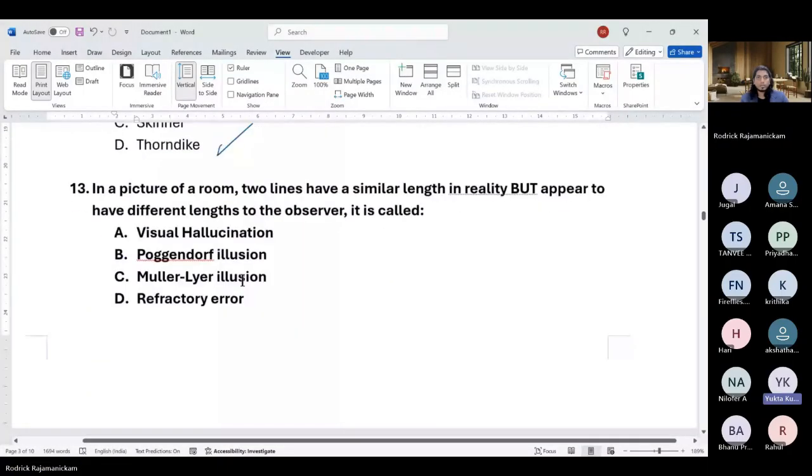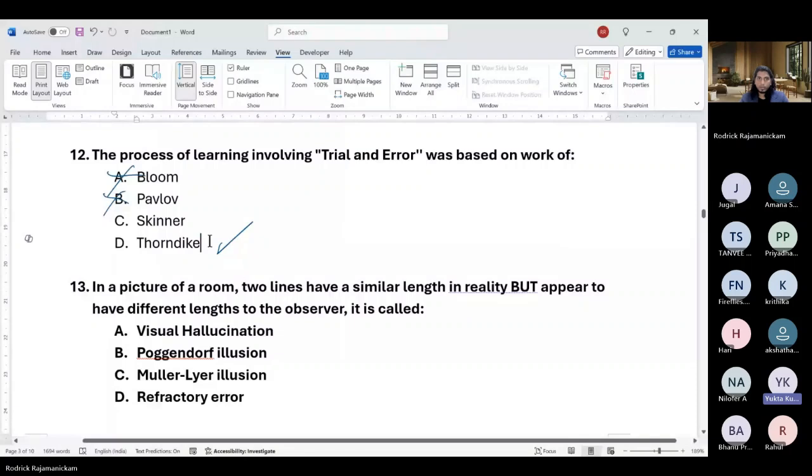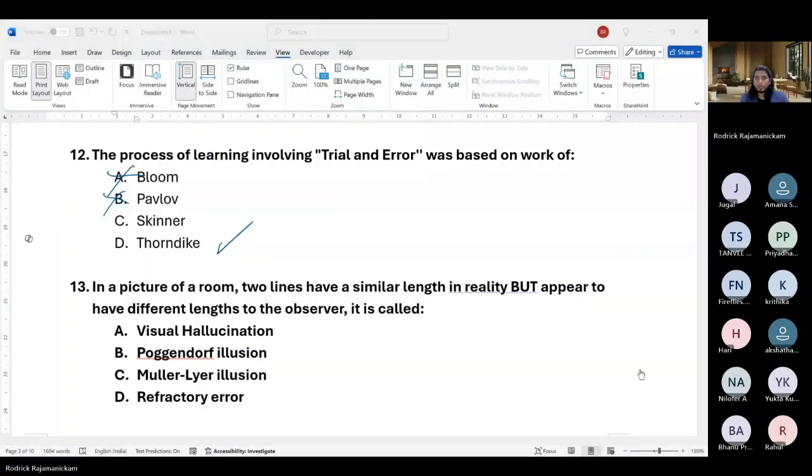Tolman also had trial and error learning, right? Tolman had, wait, was it trial and error learning or latent learning? Tolman had latent learning, right? Yes, it was. Latent. Okay, cool.